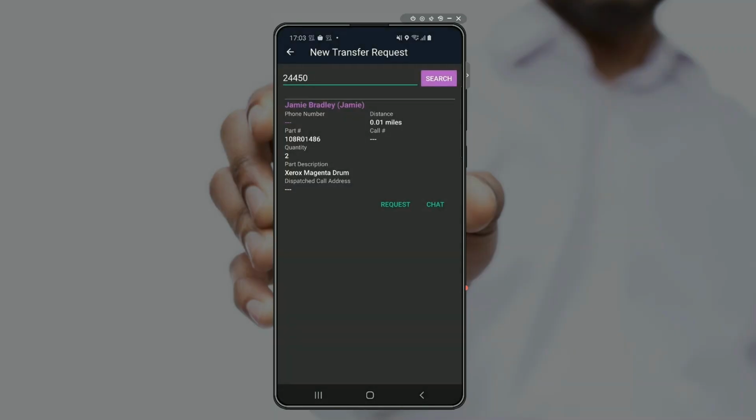So I noticed Jamie has this available in his car stock. Jamie's actually 0.01 miles away, which is really useful context. That's actually me logged into my phone on my desk next to me. But what this is going to provide in the real world is a list of your technicians, and they're stack ranked in order based on the distance that they are to you as a technician. So now you can reduce travel even further by reaching out to the technician that is closest to you as of now to request the part that you are after.